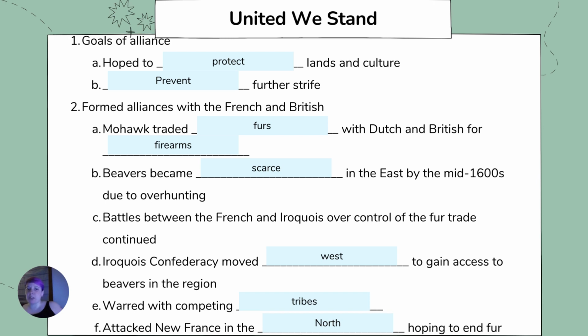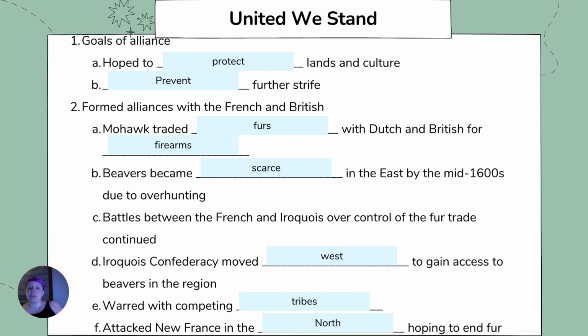By banding together, Native Americans had the goal to protect their lands and to prevent future strife, but they also formed alliances with the French and British at different times. The alliances changed quite frequently. Sometimes Native Americans even worked to pit the French, British, and colonists from other countries against one another. The Iroquois, the Mohawk in particular, often traded furs with the Dutch and British settlers in exchange for firearms. In this way, the trading partners came to rely on each other, and they supported each other in battle. Likewise, the Lenape and the Huron, both enemies of the Iroquois, allied with the French.